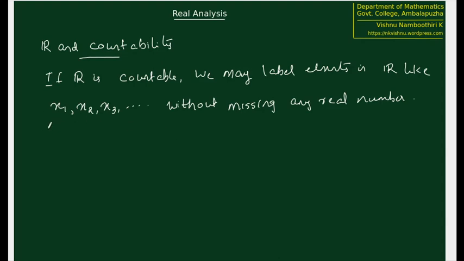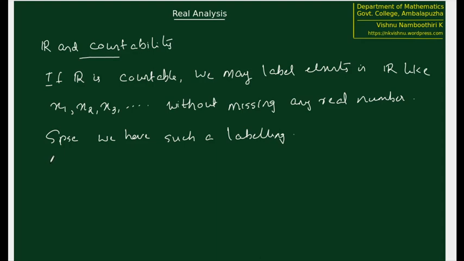Okay, now suppose that we don't know if R is countable or not. Suppose that we have such a labeling. So we are assuming therefore that we can label all the elements in R in the form x1, x2, x3, etc., and we must be able to say clearly that if some particular real number is chosen, it is going to be definitely in this sequence of labels x1, x2, etc.